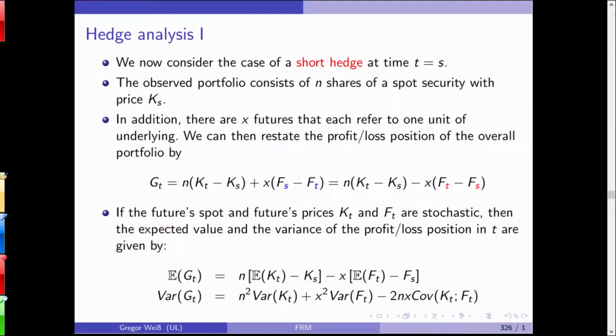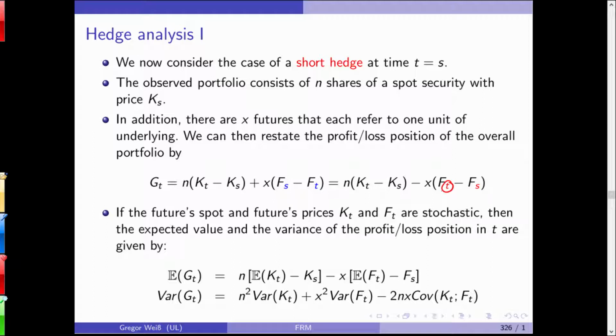Now, let's analyze a short hedge. The observed portfolio consists of n shares of a spot price security with price K_S. In addition, you have X futures that each refer to one unit of the underlying, and we can then restate the profit and loss position of the overall portfolio. The profit is given by n times the underlying plus X times the future. I've highlighted this in blue and red here.